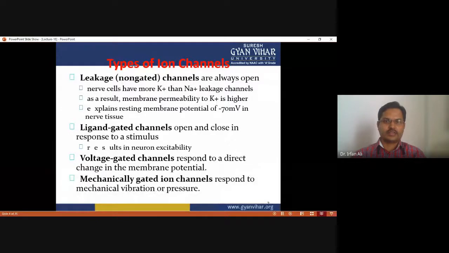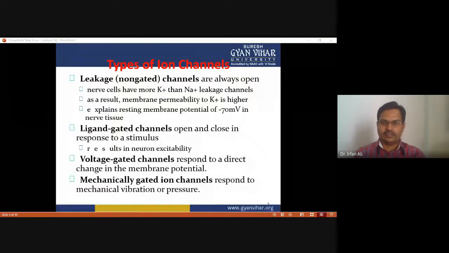So we have to discuss what the types of ion channels involved in nerve impulse conduction are. There are four types of ion channels. The first is the leakage or non-gated ion channel. These are channels of the leakage type, and they are always open.